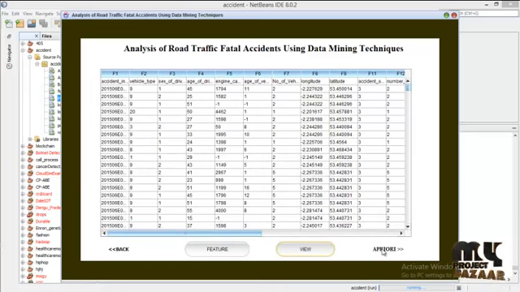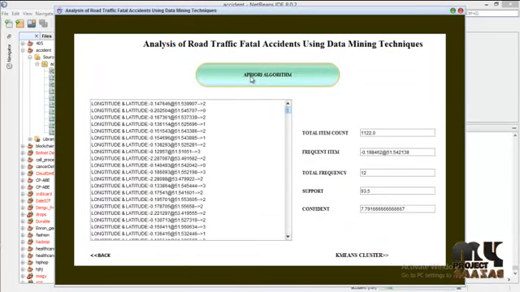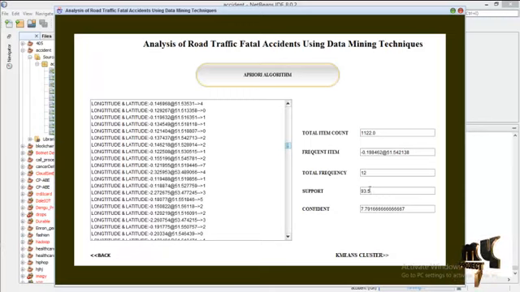And the next step is the Apriori algorithm implementation. Click on this button. Now you can see the latitude and longitude and the frequency. So this is the frequency and latitude and longitude, and the total item count will be here, and the frequency of the item, which is the highest frequency, will be displayed here. Total frequency of this particular latitude and longitude is 12, and we'll find out the support and confidence.